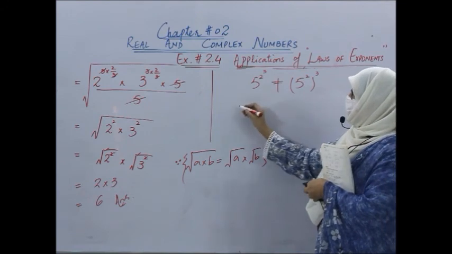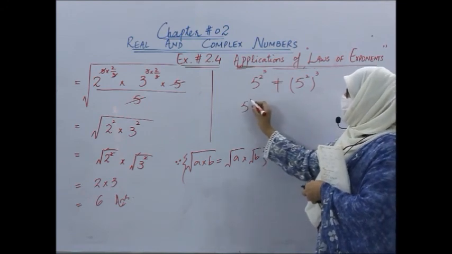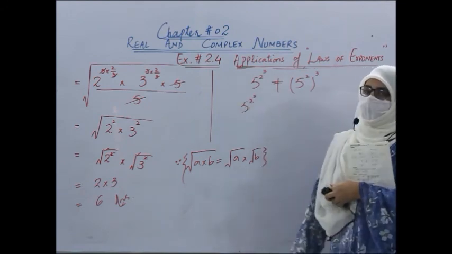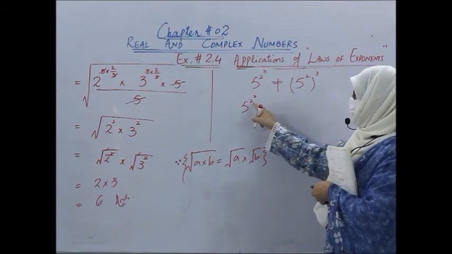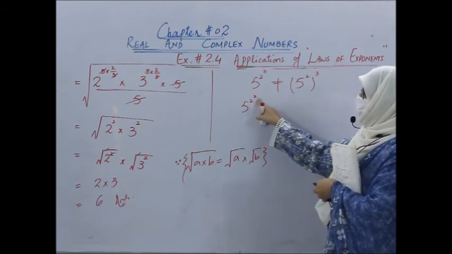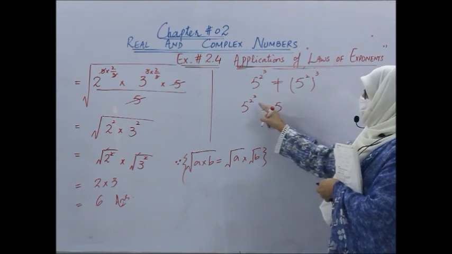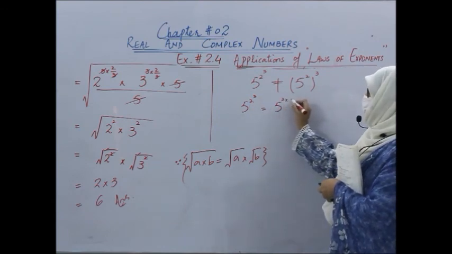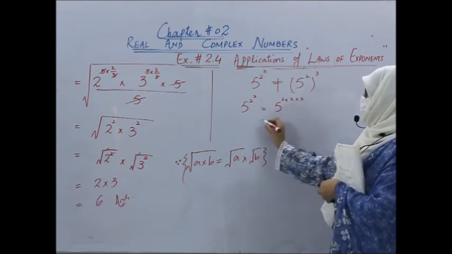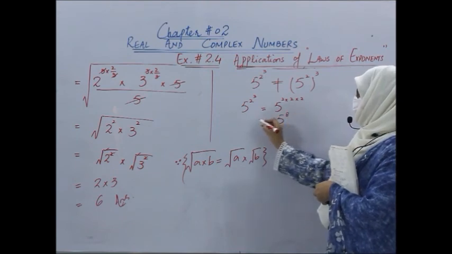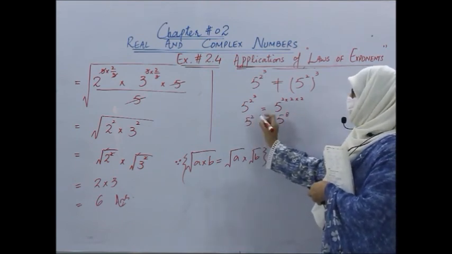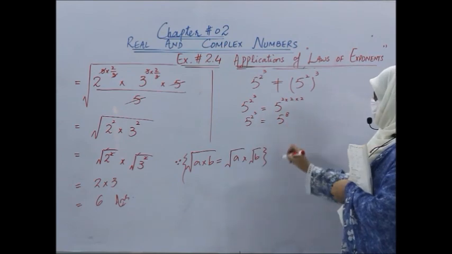How are they different? Let us see. If I take 5 power 2 power 3, here 2 raised to the power 3 is given. It means we have to multiply 2 how many times? 3 times. So it will give you 5 power 8.